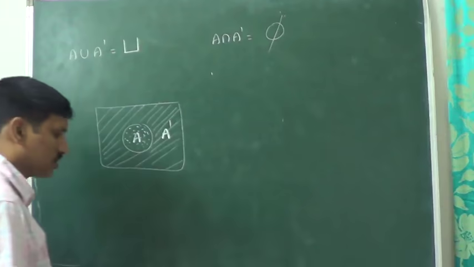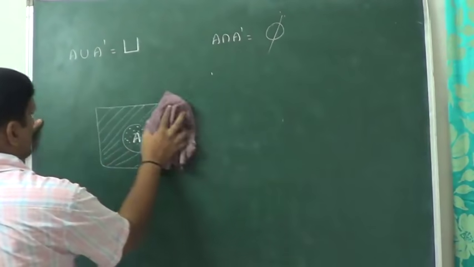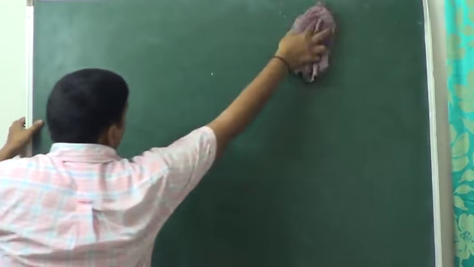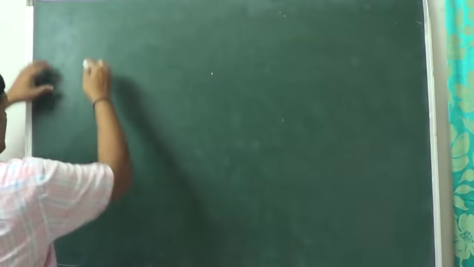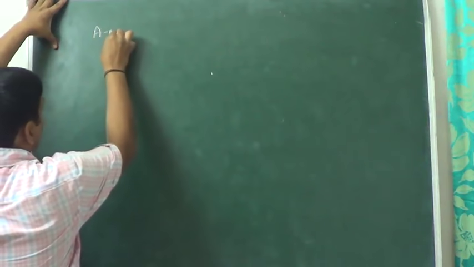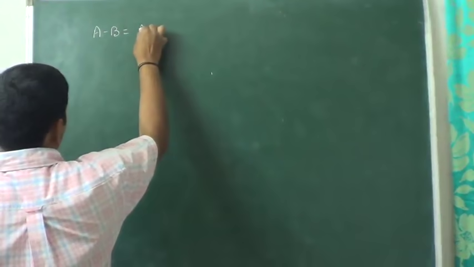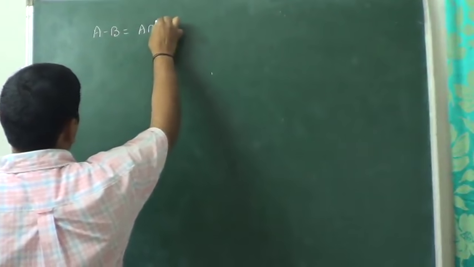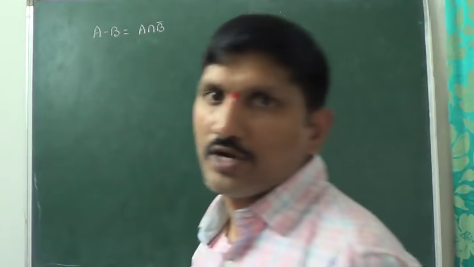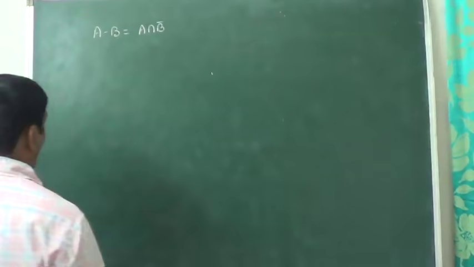Now here I am going to discuss another important idea, that is A minus B representation in another way. A minus B can also be written as A intersection B bar. Ram, what is this? A minus B can be represented as A intersection B bar. Very very important idea. How?